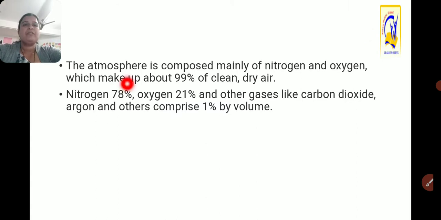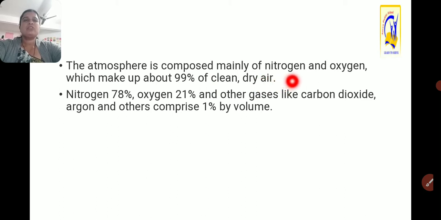The atmosphere is composed mainly of nitrogen and oxygen, which make up about 99% of clean dry air. The large proportion in the atmosphere is nitrogen and oxygen, 99% of these two gases.